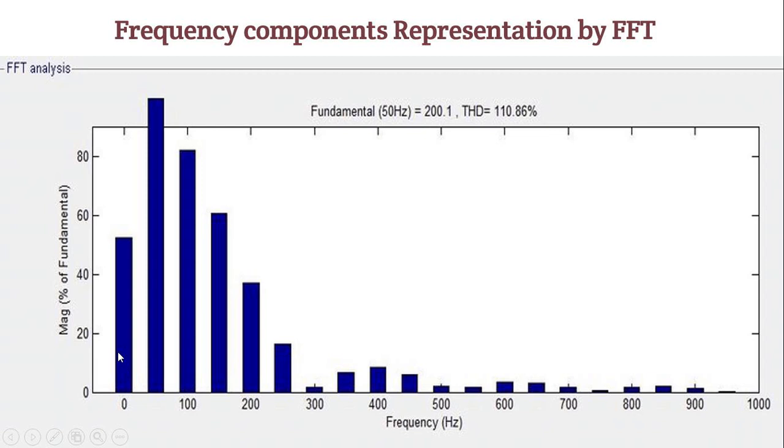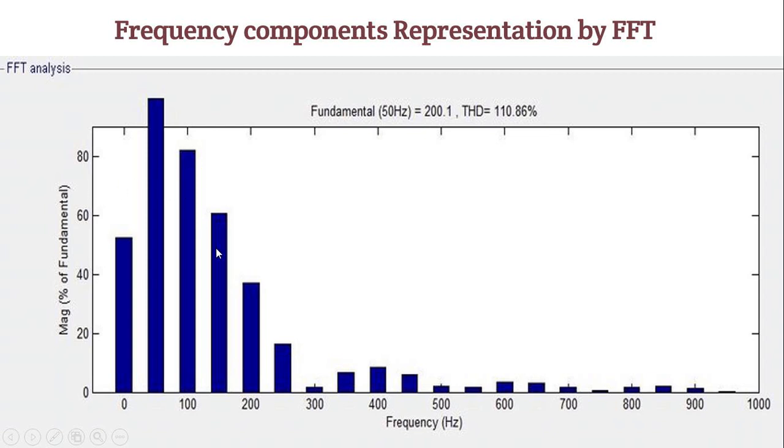At 0, this is the offset value, A0 by 2, which is present in our signal. Now this is the fundamental signal, which has 100% value in our system, so this represents the fundamental component. Now this represents the second harmonic component, which in this particular case is 80%.